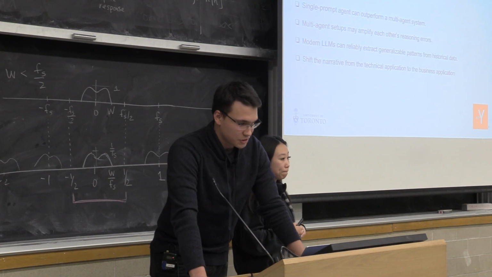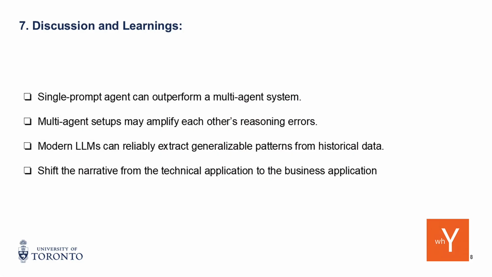Some discussions and learnings that we were able to conclude from this project: first of all, and the most important one, is that the single prompt agent can outperform, for example, the multi-agent system on the accuracy score. Another one is that the multi-agent setup has a small problem: sometimes both agents predict the same mistake, for example the resume and the application agents. They amplify each other, which has a great influence on the manager's decision of passing or not passing the application. Also, modern LLMs can reliably extract generalized patterns. For example, when we passed the historic input to create the original prompts as an example, the model itself was able to derive patterns from the historic data without any guidance.